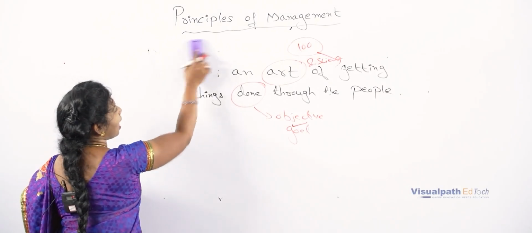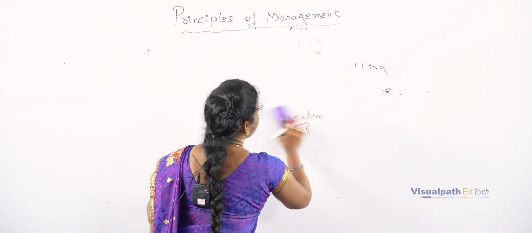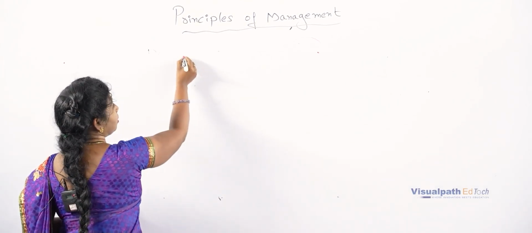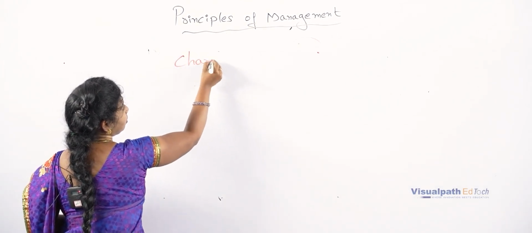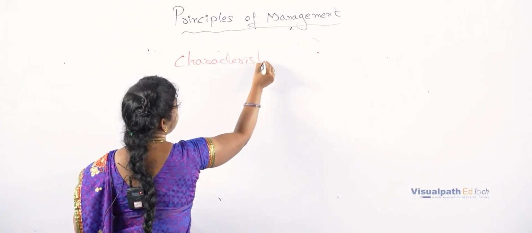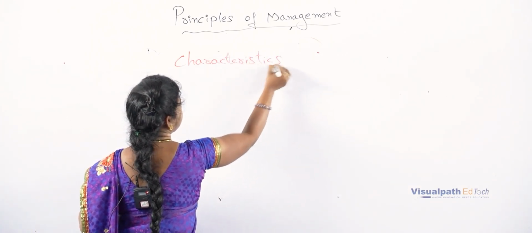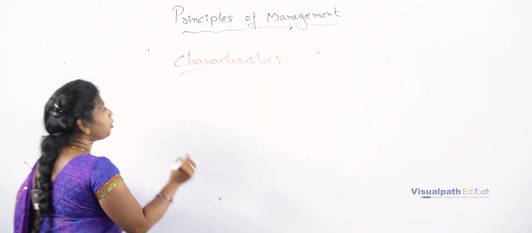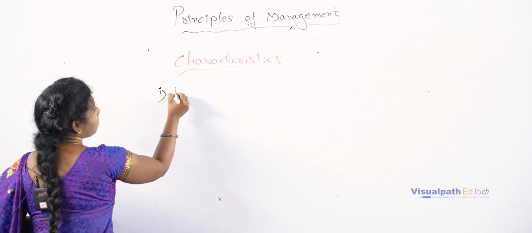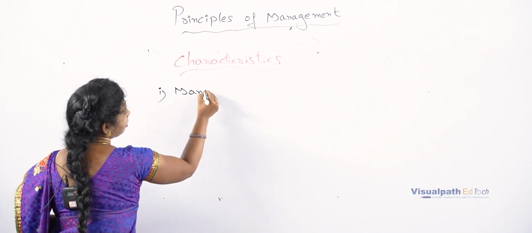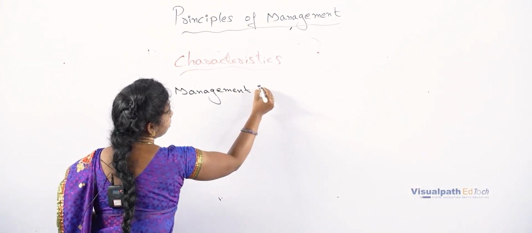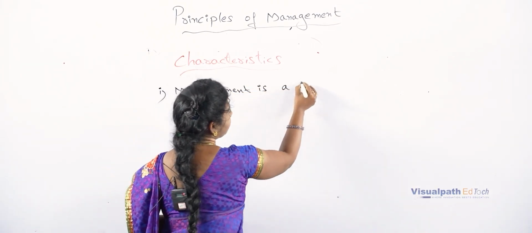So now coming into the characteristics. There are like 7 to 8 characteristics. So coming to the first one, management is a group activity.